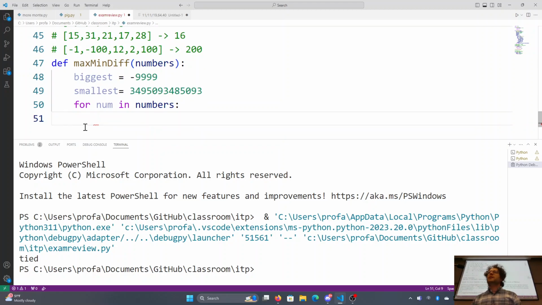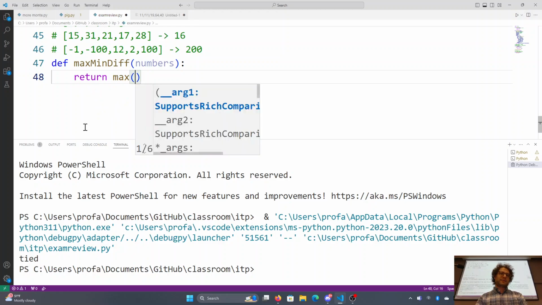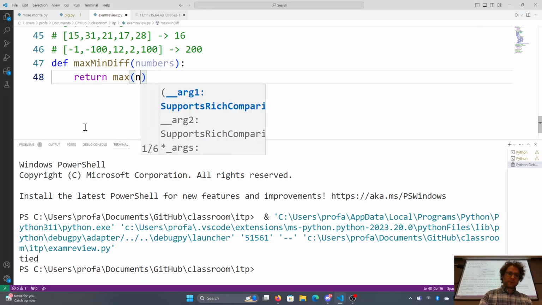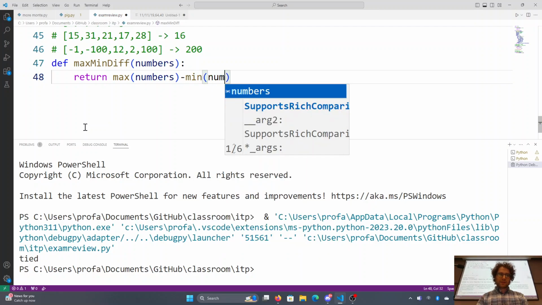I'm not going to finish this one because honestly, this is the slow way to do it. The easy way to do this is just simply say, hey, what's the difference between the two biggest numbers? Return max of numbers minus min of numbers.